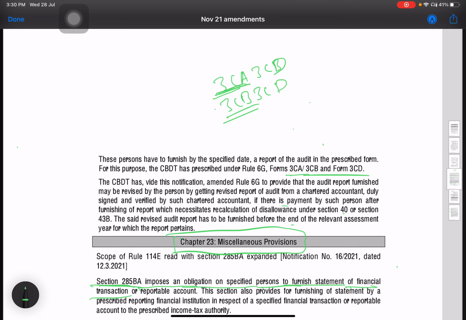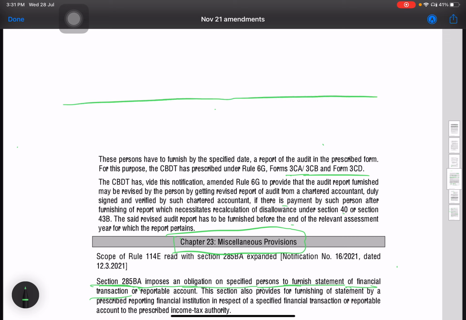Okay. So the change here is regarding the revision of the audit report filed. The Finance Act 2020 had changed the due date for filing the audit report. Earlier, the due date for filing the audit report was the same as the due date for filing the return of income.